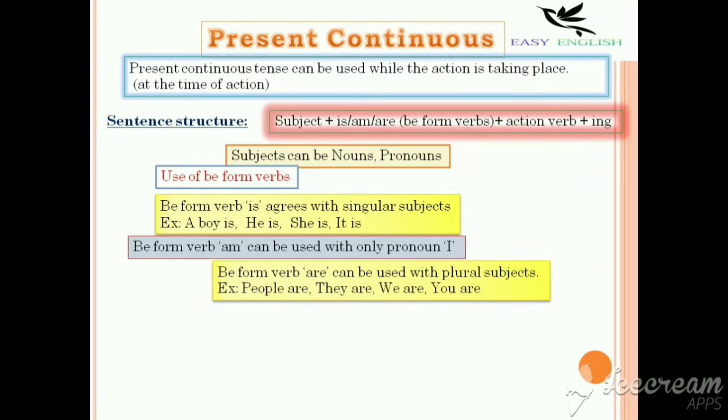People, that is a plural noun. They is a plural pronoun. We, plural pronoun. You, actually you can be used for both singular and plural denotations.